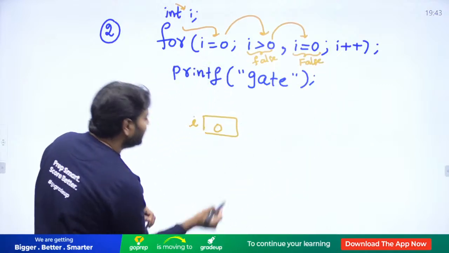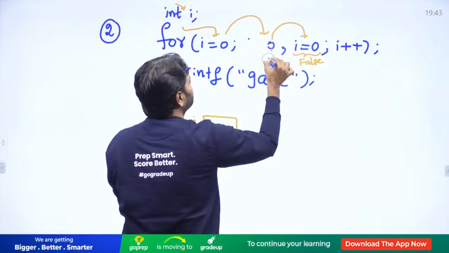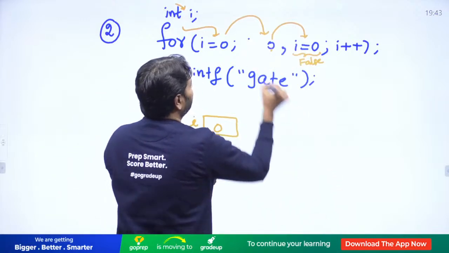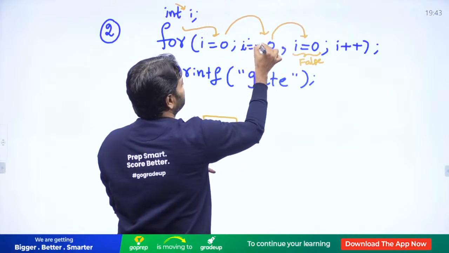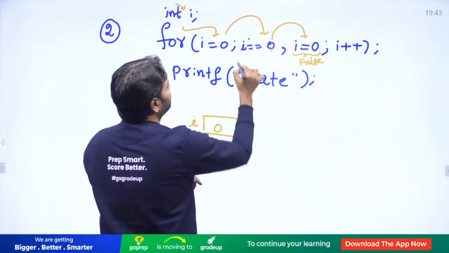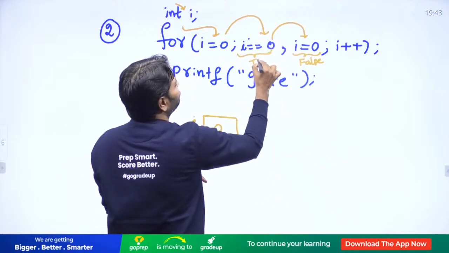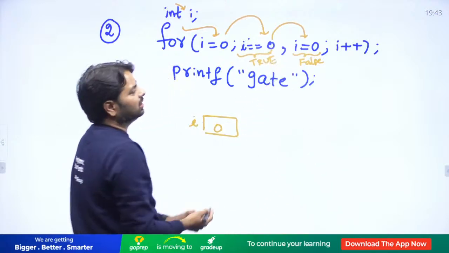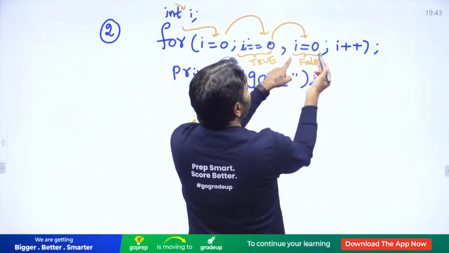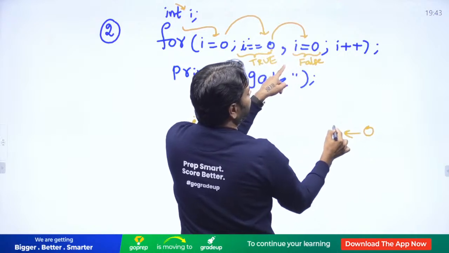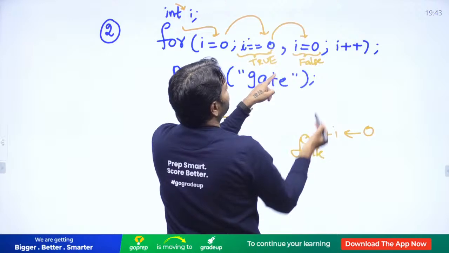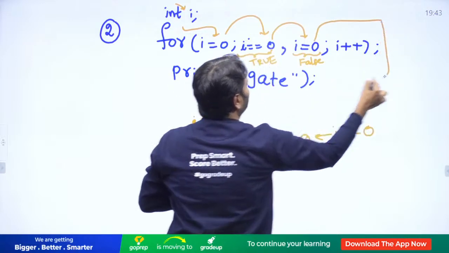Even if I write double equal to here, suppose I'm changing it to make something important. Even if I write double equal to 0, which is not going to affect anything. Even if this is true, it is not going to affect your logic. This is going to decide the answer. I is equal to 0 is false, because 0 is assigned to I, and I will be considered as a 0, that is false. And it comes directly out of this loop.